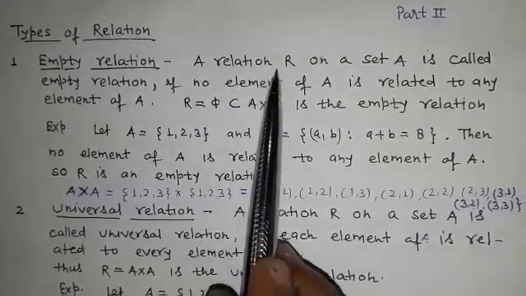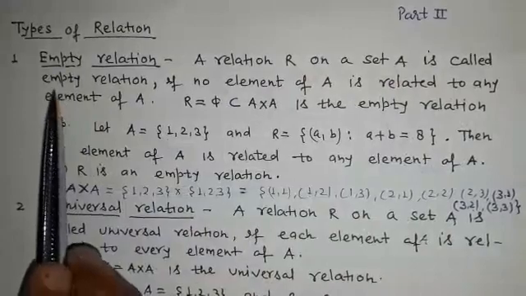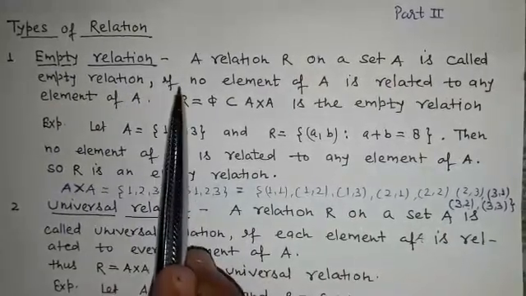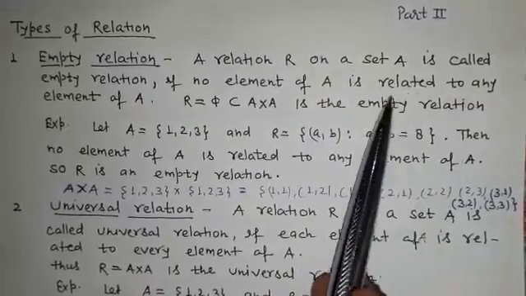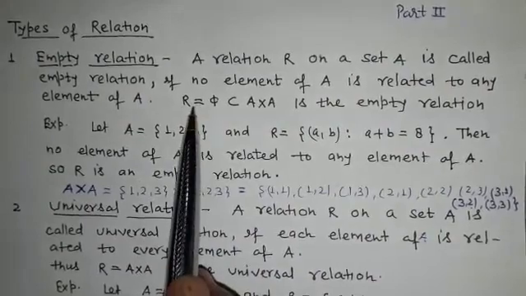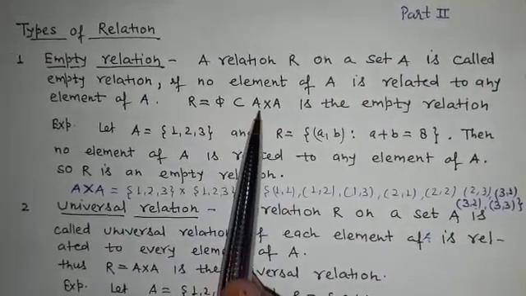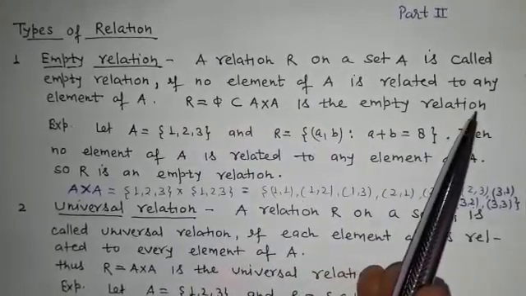A relation R on a set A is called an empty relation if no element of A is related to any element of A. That is, R equal to phi, a subset of A cross A, is the empty relation.